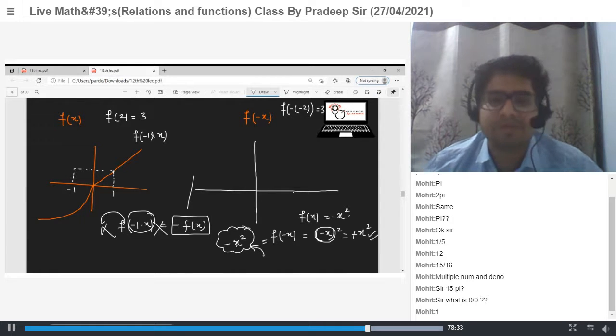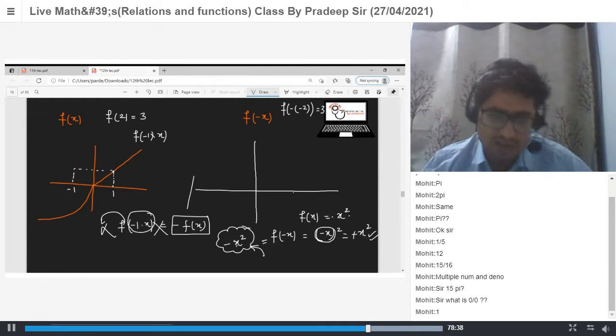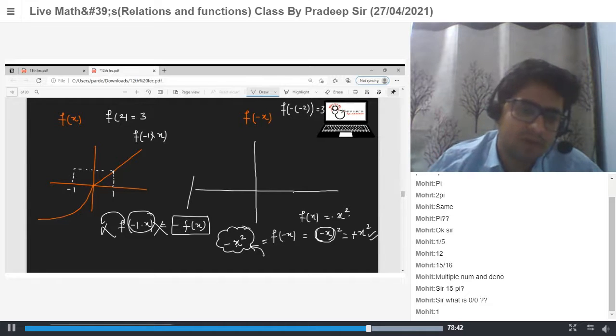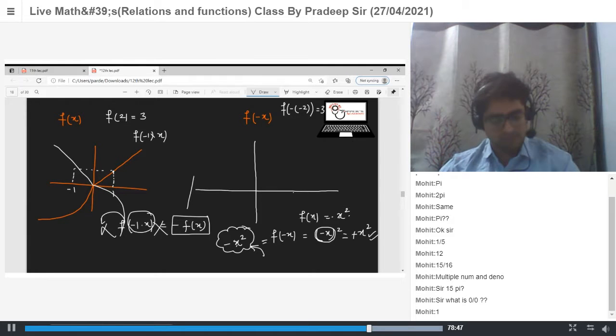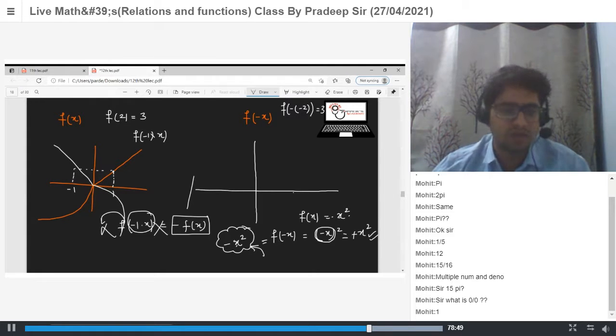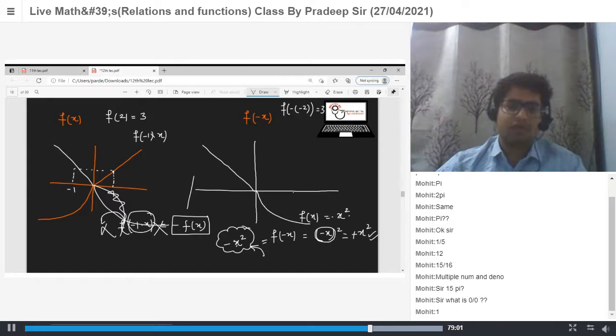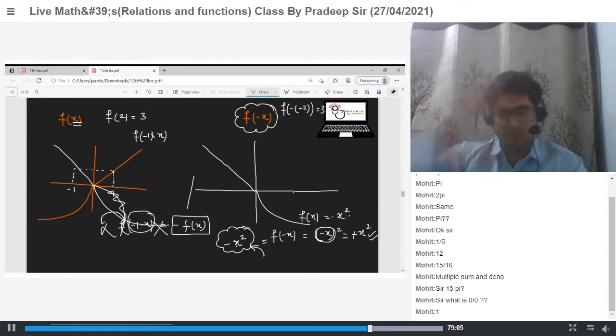Okay. So now f of minus x is what? F of minus x is mirror image with respect to y-axis. So your function will become this one. Yes or no? Sorry, this is not the mirror image. Sorry. Mirror image is what? Yes. So with respect to y-axis, this is f of minus x. For f of minus x, it is the mirror image of f x with respect to y-axis.